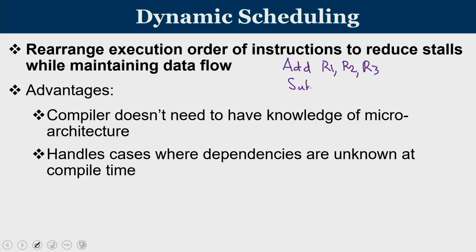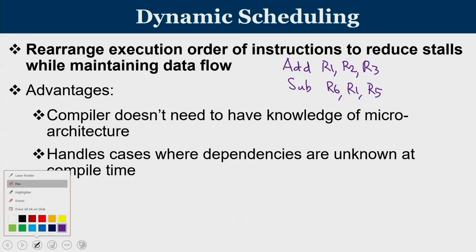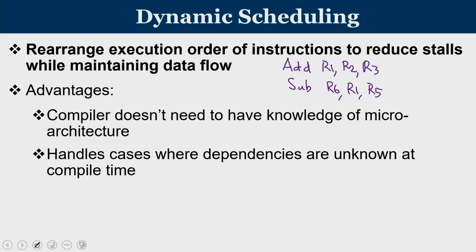Now I am going to perform a subtraction instruction on R6 with R1 and R3, let us say R5. Now you are going to have a dependency, because the name R1 comes as the resultant or destination register for the add instruction, and the same R1 comes as the source operand for the subtraction instruction. This kind of similarity in names of the operands can be easily understood while the compiler generates the instructions, if at all you require any such operation.